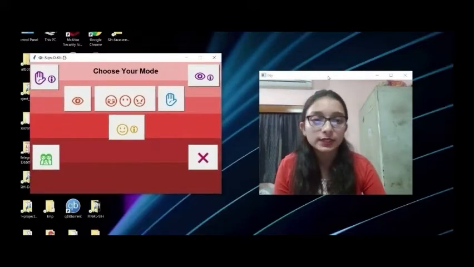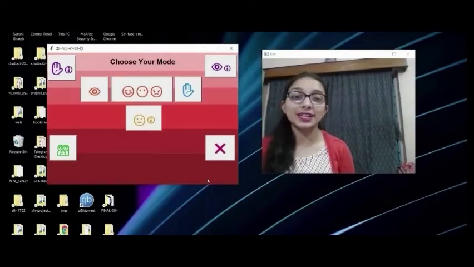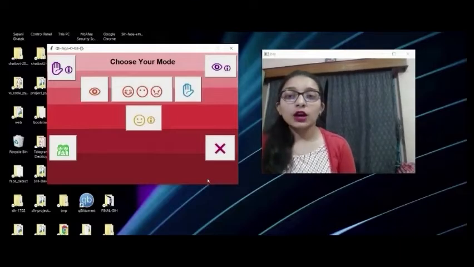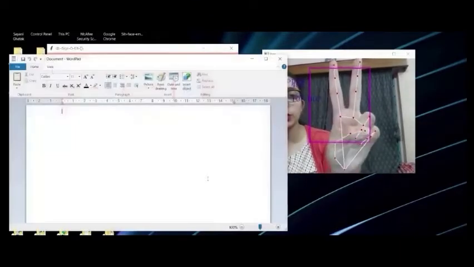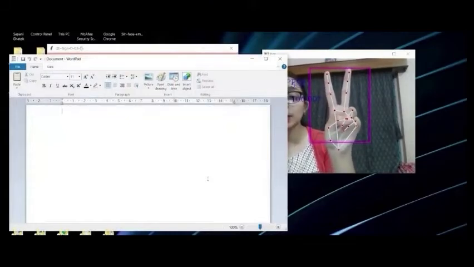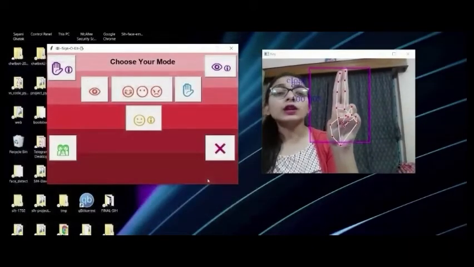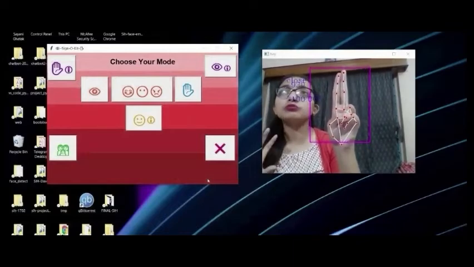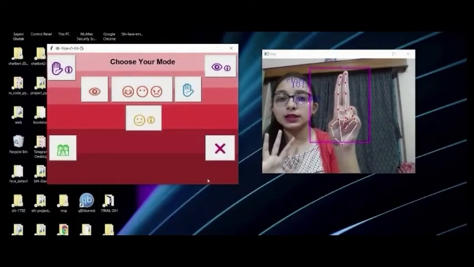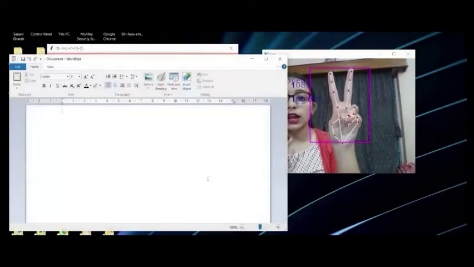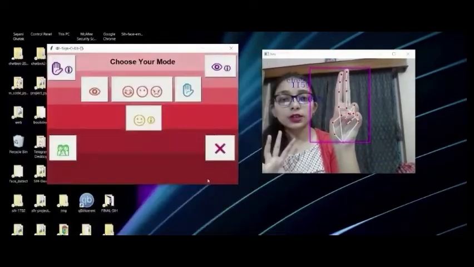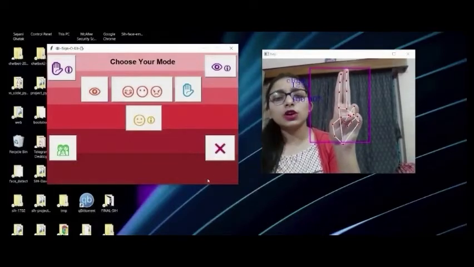So let's start. I am showing you how our hand detection is working. I am showing this finger for opening Wattpad. You can see that when I show this finger, the Wattpad opens. I am closing it, Wattpad is closed. Again open it, it's open. Again close it. And one more thing, I am not using any kind of other device. You can see my other hand is here. I want to close this Wattpad using air gesture. It's closed. It's based on hand detection only.